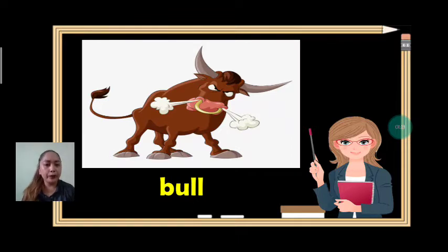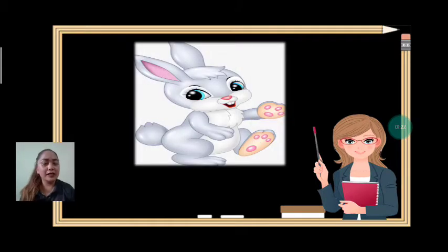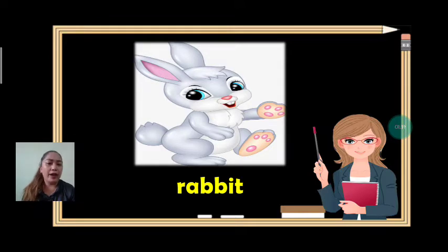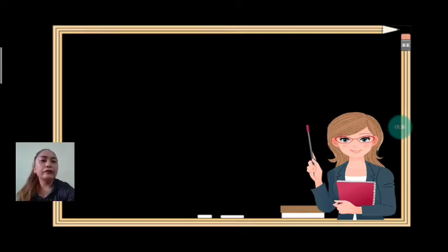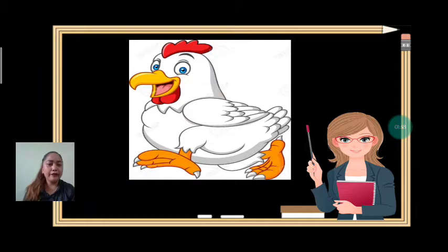Everybody, bull. Can we spell bull? B-U-L-L, bull. Very good. Okay, next vocabulary is, good job, it's a rabbit. Again, it's a rabbit. Can we spell rabbit? R-A-B-B-I-T. Rabbit. Very good.